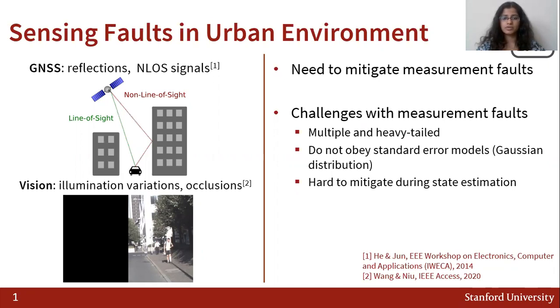There are some challenges, however, in this process. Usually these faults are multiple and heavy-tailed in nature. They do not obey standard error models or follow standard Gaussian assumptions. And lastly, they are hard to mitigate while estimating the state simultaneously.